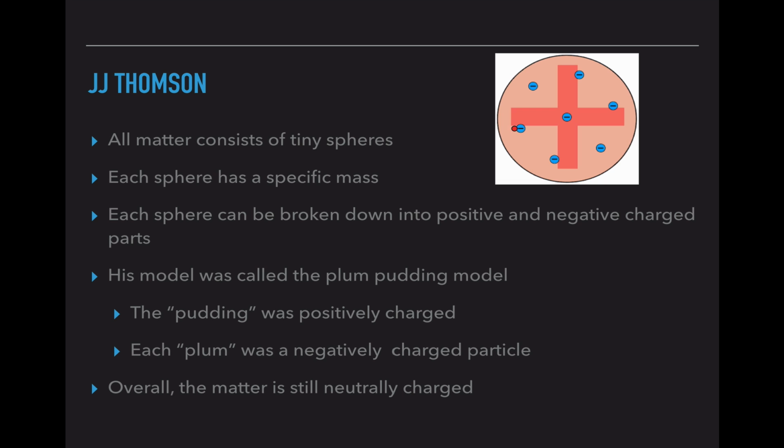Now when we call this the plum pudding model, that's because that was a generational thing. In his era, plum pudding was normal. We could also call this the chocolate chip cookie model or the tapioca pudding model. So in the chocolate chip cookie, the red is the actual cookie piece. That's the dough of the cookie. And the negatives, or the electrons, those are the chocolate chips floating around in it. Overall, these atoms are neutrally charged because the positives and the negatives cancel out, but they do have individual parts that are positive by themselves or negative by themselves.